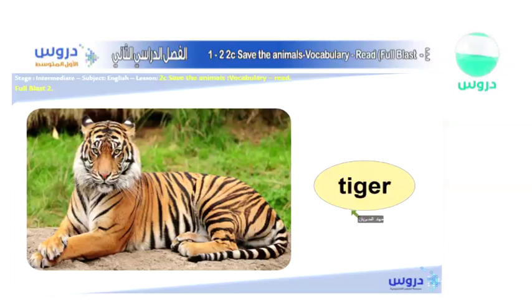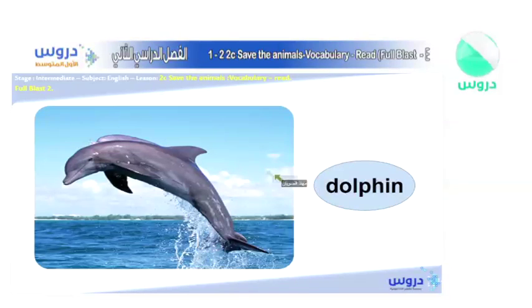Come on, let's read the words together. The first one is tiger. Again, tiger. One last time, tiger. And you can see the tiger over here in this picture. There are many sorts of tigers, and this is one that can represent it to us. That's right. Then, the second word over here, we have dolphin. Again, dolphin. One last time, dolphin, which is one of those fishes.